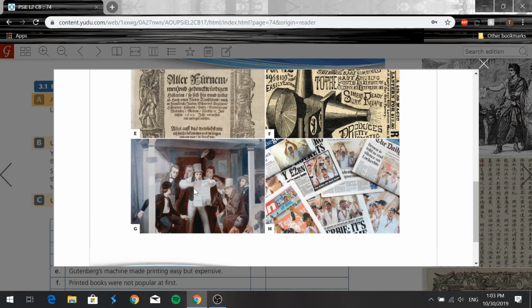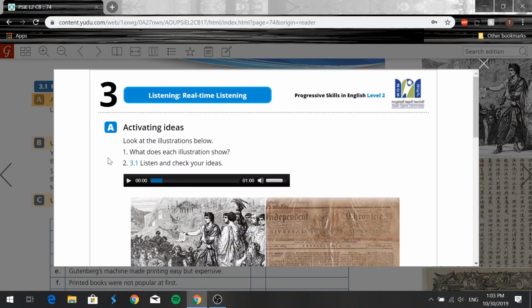And then we have G. This looks like people are listening to a story from a newspaper, right? And H, this looks like print media in the present day, so nowadays. Now let's go and check our answers, right?